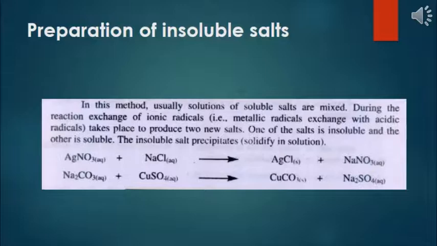One of the salts which is produced is insoluble and the other is soluble. The insoluble salt precipitates, that is, it solidifies in the solution, and we can easily separate the insoluble salt from the soluble salt. Like silver nitrate, when it reacts with sodium chloride, it will form silver chloride as well as sodium nitrate.